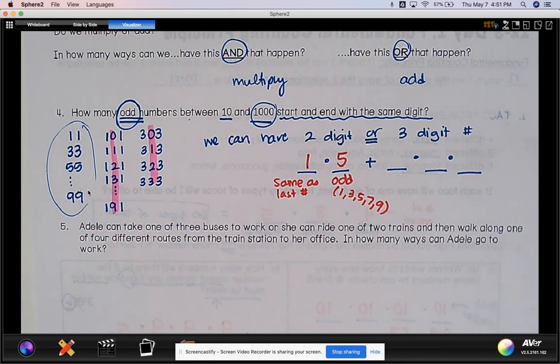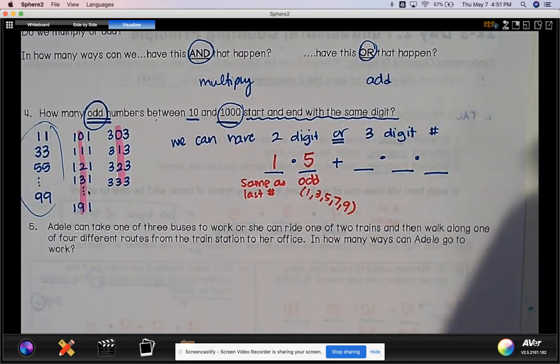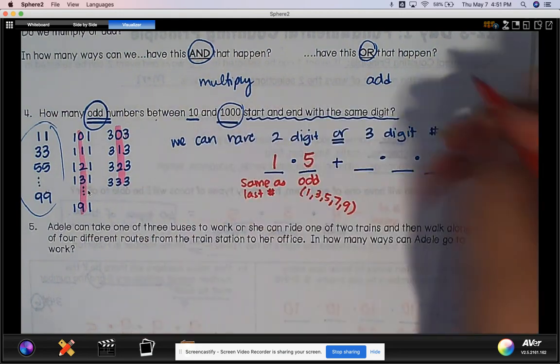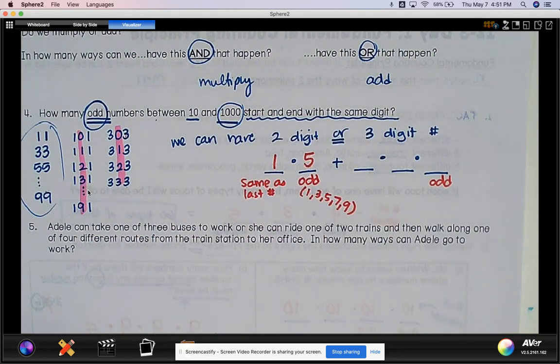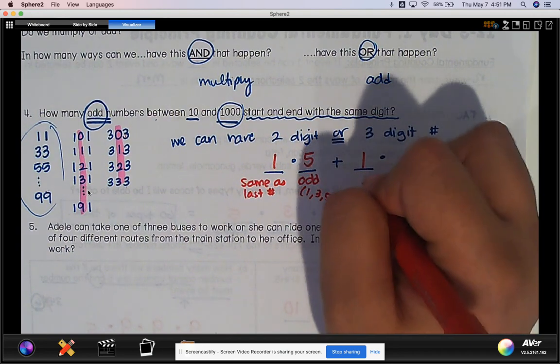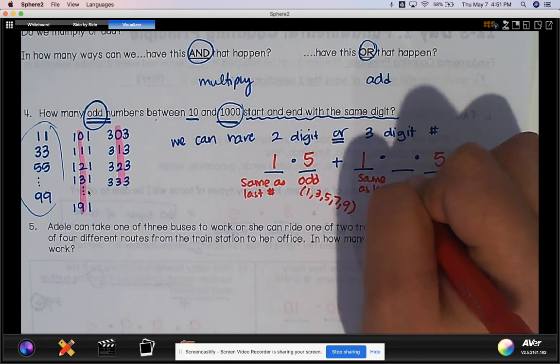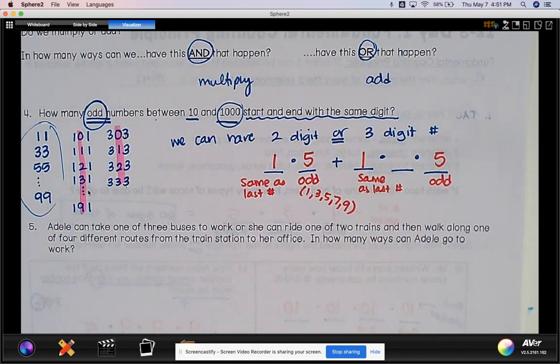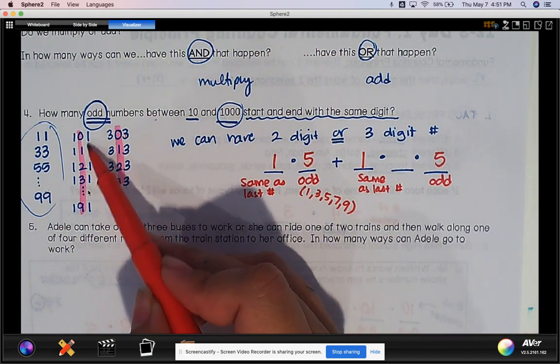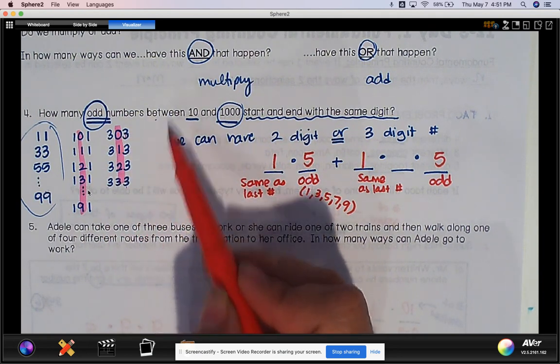Okay? We're going to do something similar for this. The last digit has to be odd in order for the entire number to be odd. So again, I'm going to have 5 options. But again, the very beginning has to match. This again has to be the same as the last number. Okay, so I can end in a 1, a 3, a 5, a 7, a 9.